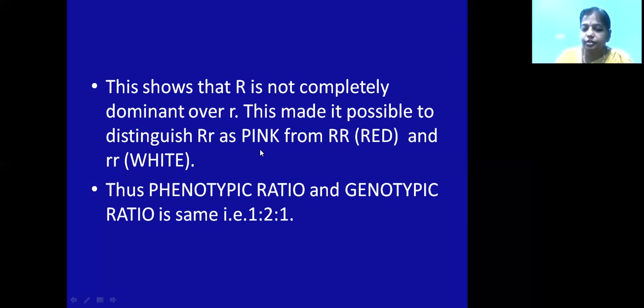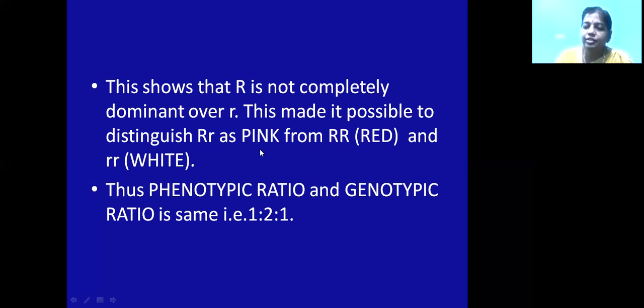Now the next part is the pleiotropy gene. Pleiotropy means a single gene is influencing several characters. One gene gives rise to one gene product, and the gene product will determine the character of the individual. Suppose you take a very black person, a less black person, and a fair person. You can see the shades in the color of the skin. Like that, various colors are present in the skin of human beings, and it is controlled by a pleiotropic gene only.